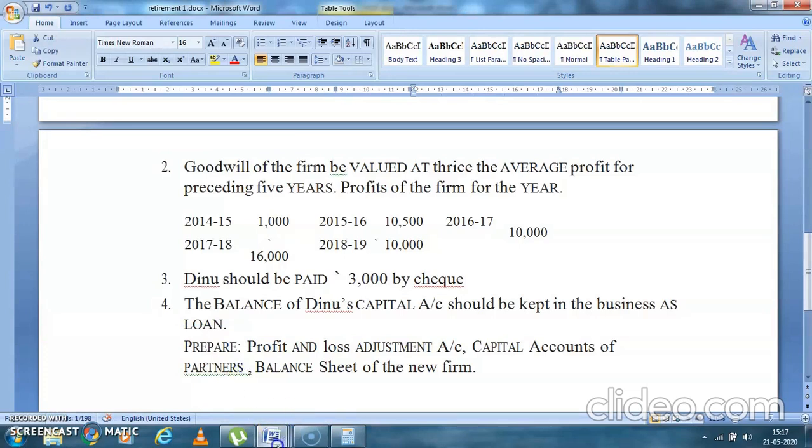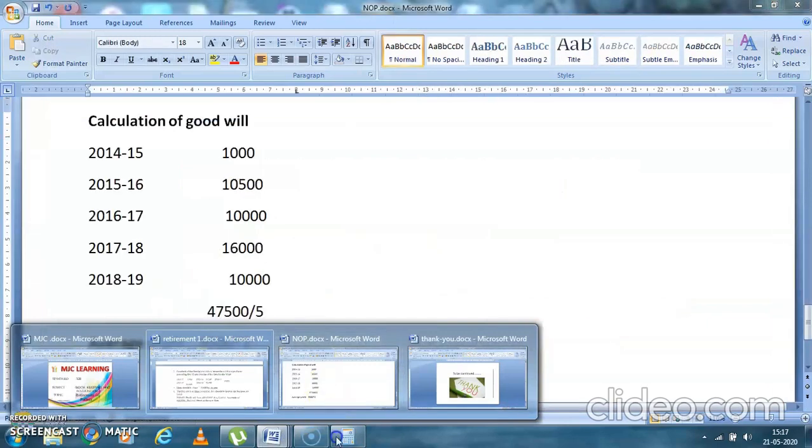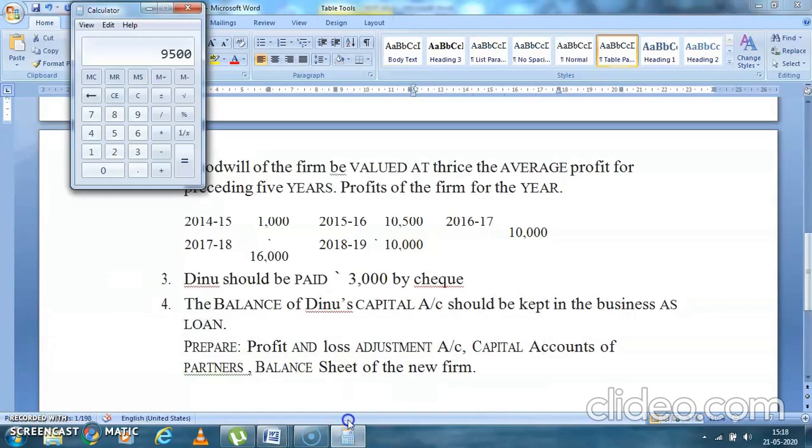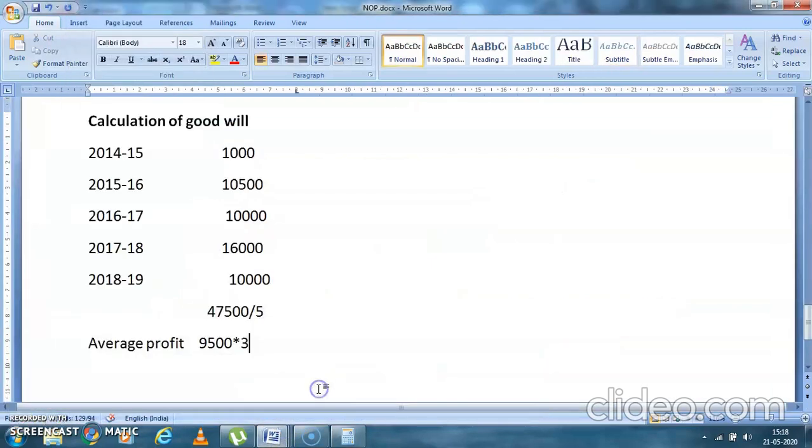So what is your goodwill, students? So multiply by 3. So your goodwill is coming to 28,500. So this is the new goodwill of the firm.